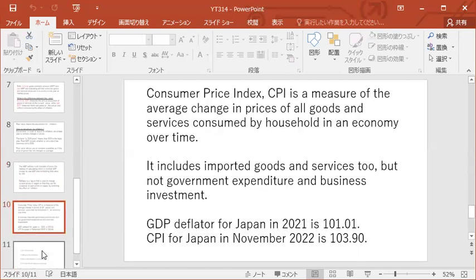Consumer price index, CPI, is a measure of the average change in the price of all goods and services consumed by households in the economy over time. It includes imported goods and services too, but not government expenditure and business investment. The GDP deflator for Japan in 2021 is 101.01. The CPI for Japan in November 2022 is 103.90.